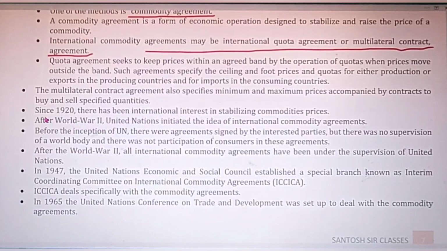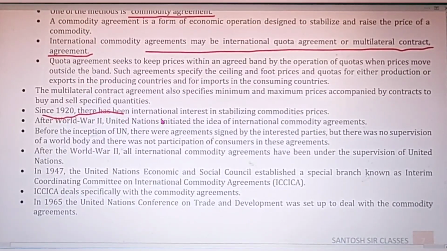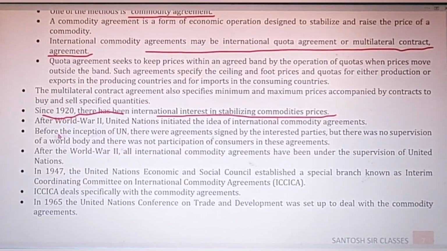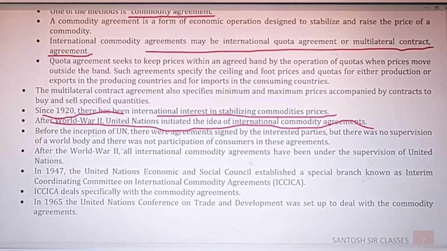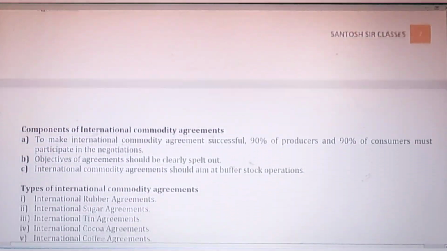Okay. Then since 1920 there has been international interest in stabilizing commodity prices. And after World War II, the United Nations initiated the idea of international commodity agreements. So let's see a few important agreements which were formed after the World War.